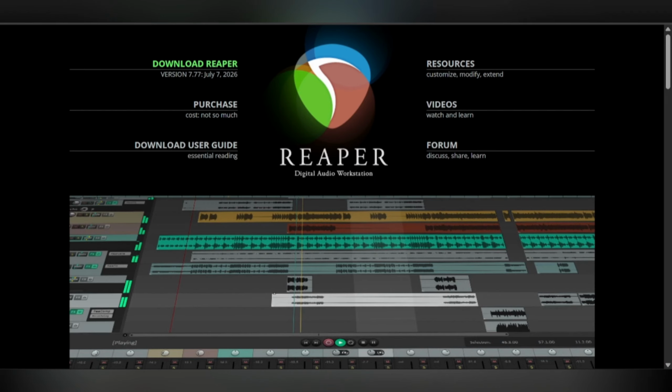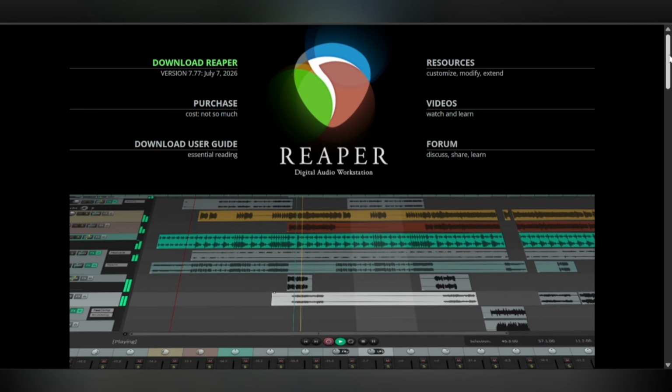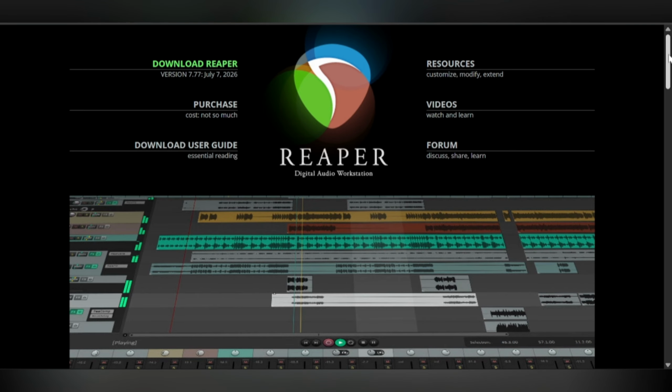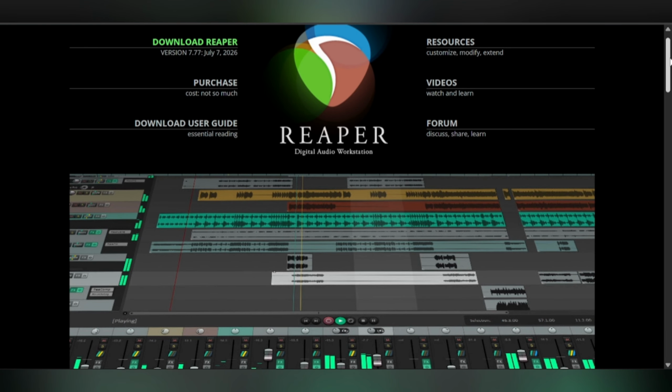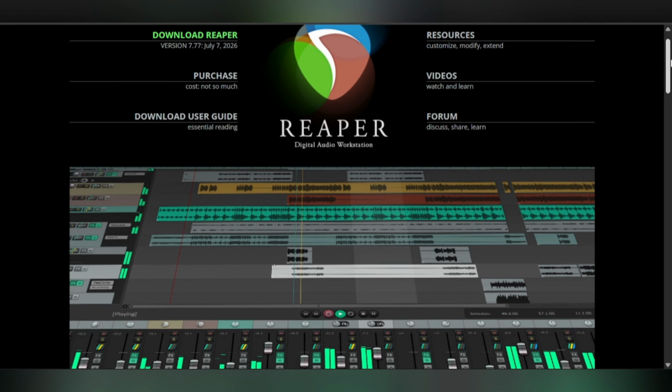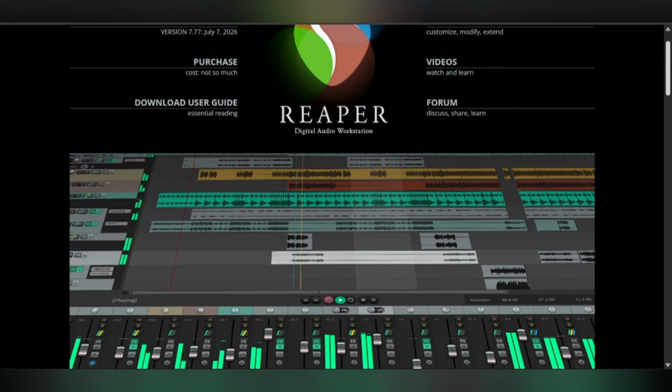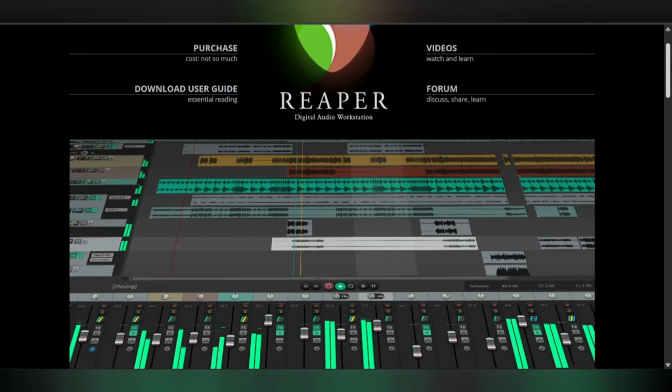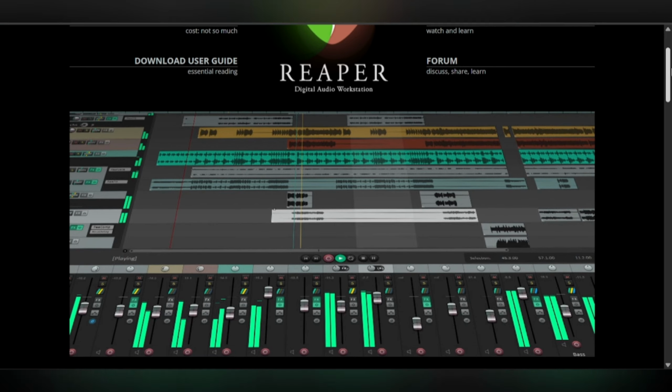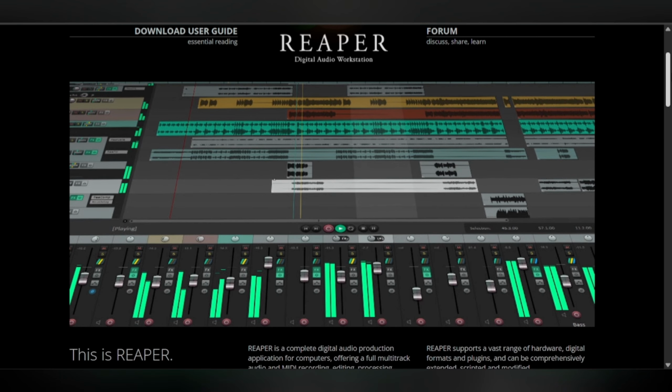Overview of both. Reaper is a highly customizable digital audio workstation known for its efficiency and affordability. It operates on a lightweight engine that runs smoothly on most computers, making it accessible for users with varying hardware setups. Reaper's workflow centers around flexibility, allowing users to tailor the interface, shortcuts, and toolsets to their preferences. It supports a wide range of plugins and formats.